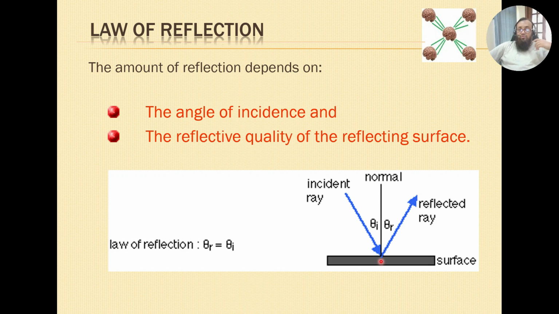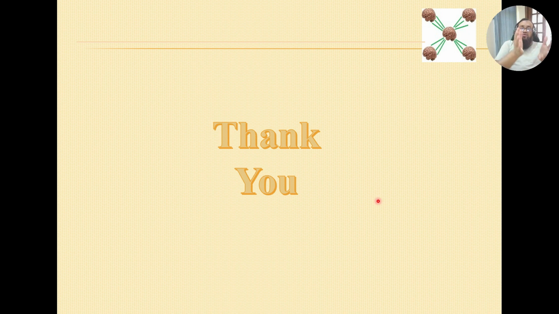Also, as we know, even the color of a surface may have some effect. Some colors tend to consume some power. For example, the black color can take almost all of the energy, but the white color will reflect everything. So there may be some complexity, but in the case of microwaves, it's quite simple. Most of the incident ray is reflected if the surface is a reflective surface. I hope this law gives you some idea.